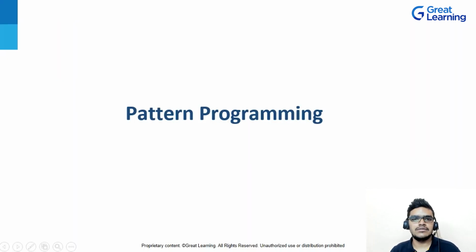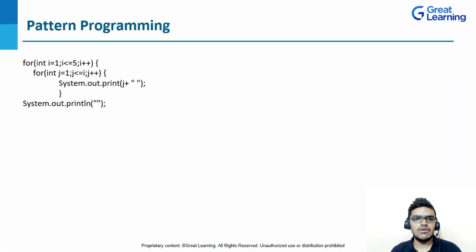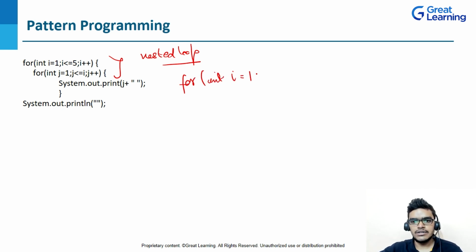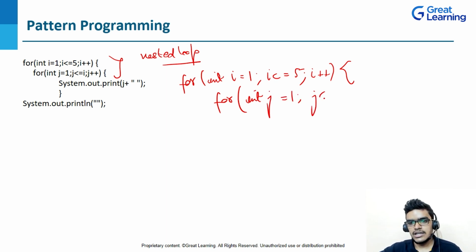Now let's see some patterns in Java programming. So what's the concept of pattern programming? Here you can see that I have used two loops, right? So this is nothing but a nested loop. Let me give you the idea of how this loop works. Here I have written for integer i is equal to 1, i less than or equal to 5, and then i plus plus, that is increment, and inside this I have created one more for loop, and this time I have created int j is equal to 1, j less than or equal to i, and j plus plus.